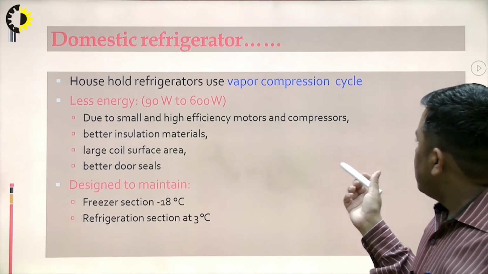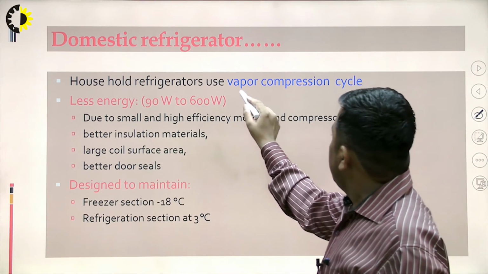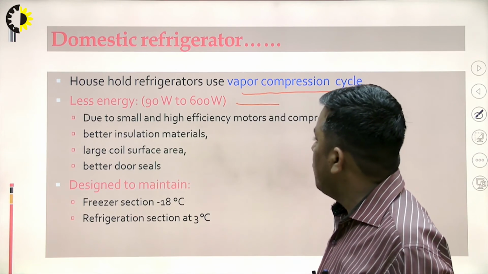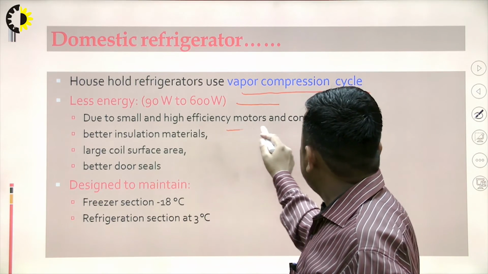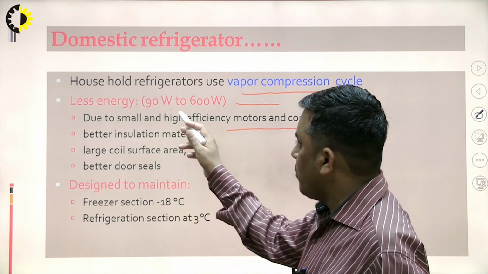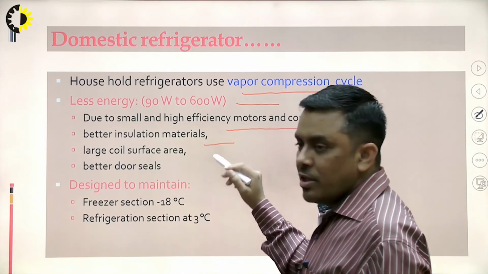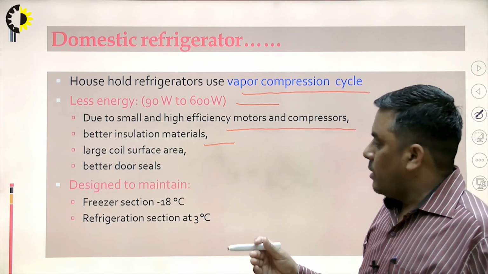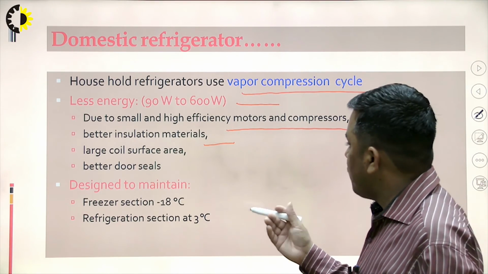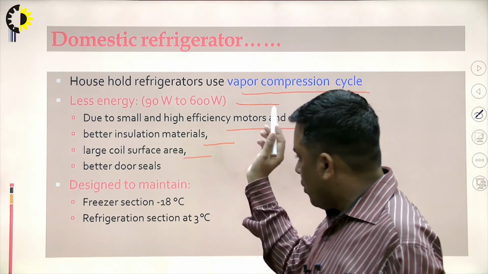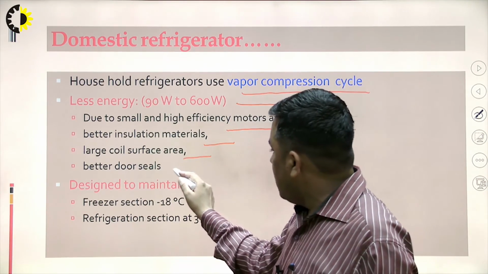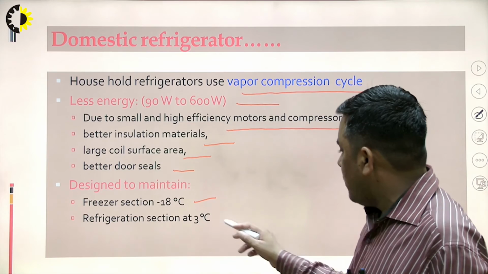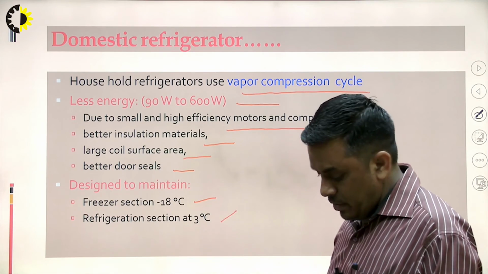Now there are certain points related to the domestic refrigerator. It works on the vapor compression cycle. Energy requirement is 90 watt to 600 watt. Due to small and high efficiency motors and compressors, why does it require less energy? Because of better insulation. Yes, it is properly insulated; hardly do we feel any cooling outside the domestic refrigerator. Large coil surface area because of the spirals, okay. Better door seals, yes, that's what we observe. Designed to maintain minus 18 degrees centigrade in the freezer and the refrigeration section at 3 degrees centigrade.